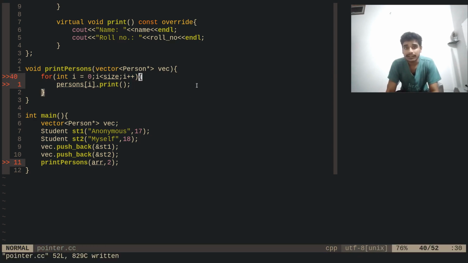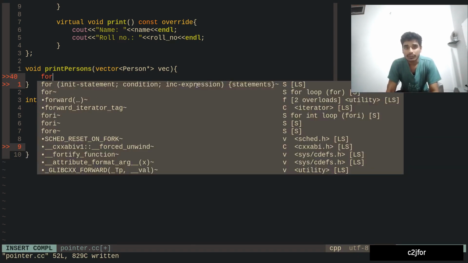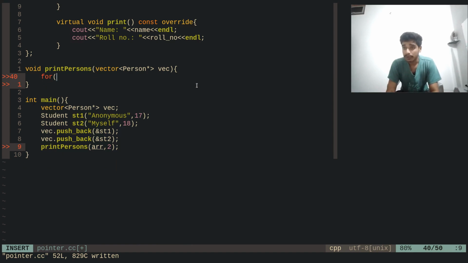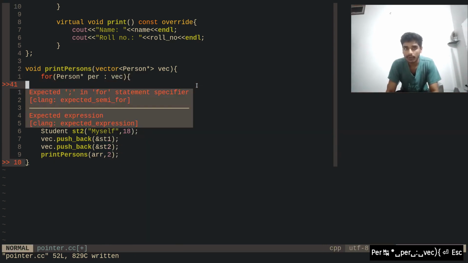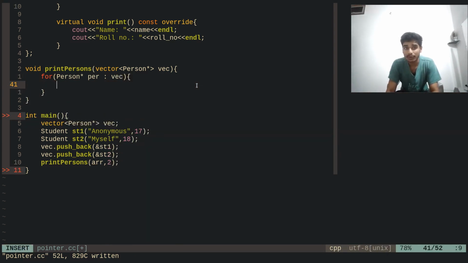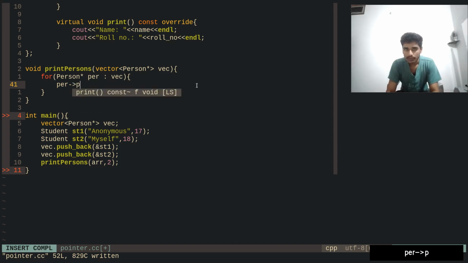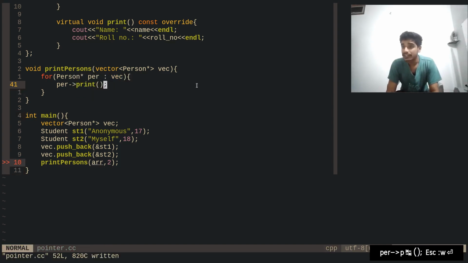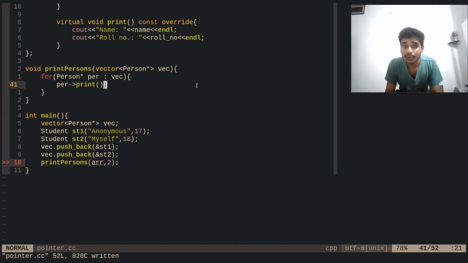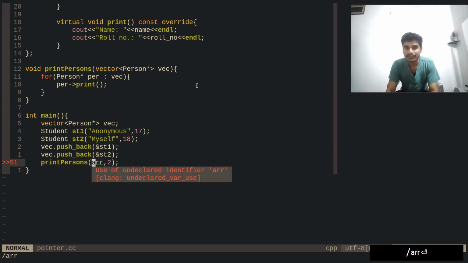And then we can have a for, okay, person star PER in VEC. The enhanced for loop, we can just print that person, and now this program is totally fine, except this typo. Yes, except this typo.